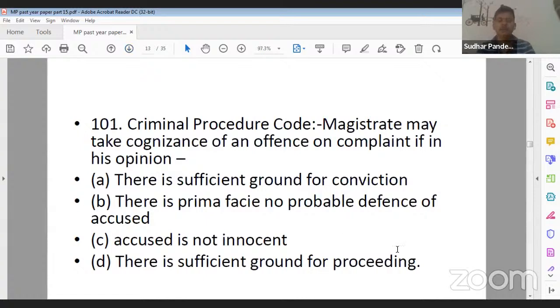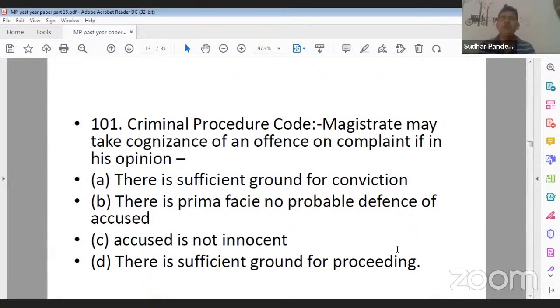Question number 101. Criminal Procedure Code. Magistrate may take cognizance of an offence on complaint if in his opinion. Option A, there is sufficient ground for conviction. Option B, there is prima facie no probable defense of the accused. Option C, accused is not innocent. Option D, there is sufficient ground for proceeding.